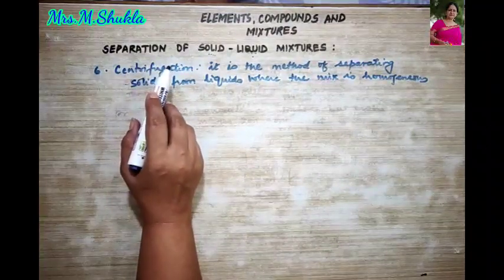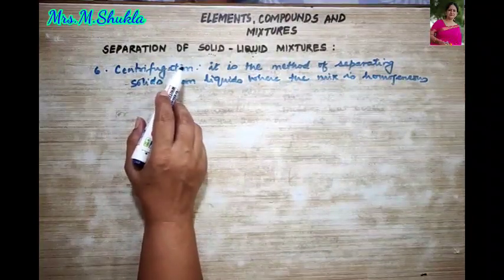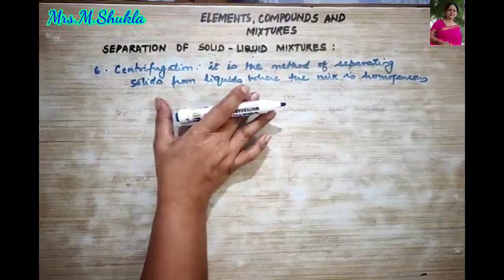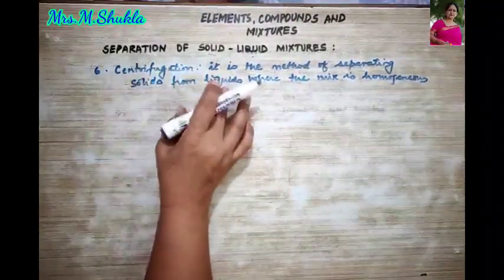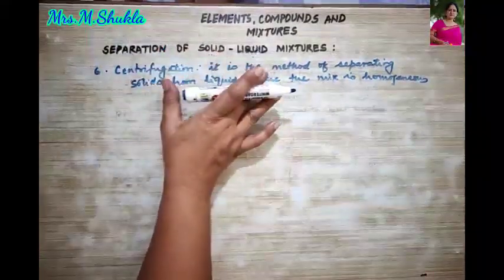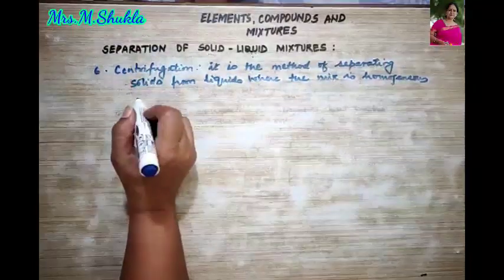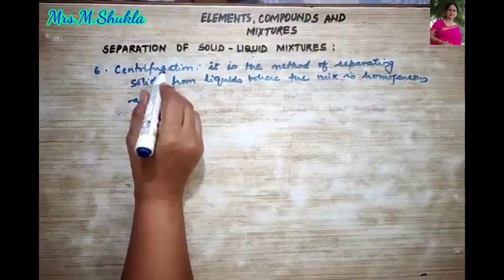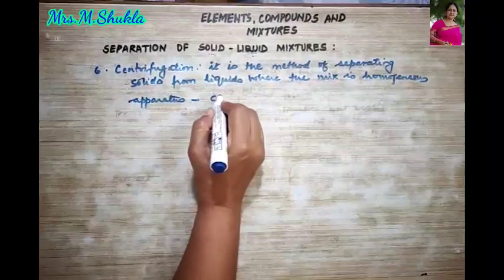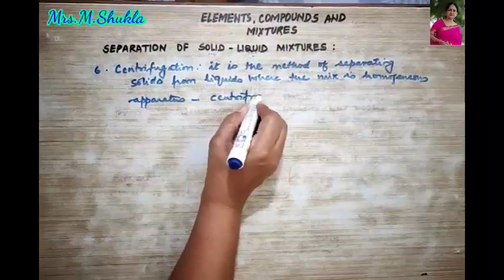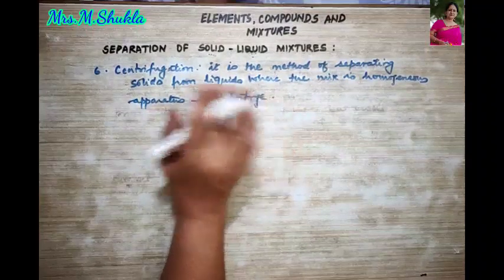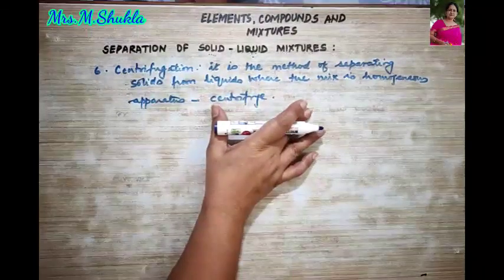Now what does this word centrifugation mean? It means that when this mixture of solid and liquid, where solid is soluble in the liquid, we rotate it at a high speed. Over here we use the apparatus called as centrifuge. The apparatus used over here is called as centrifuge, right? And it is used for separating the solid liquid mixtures.